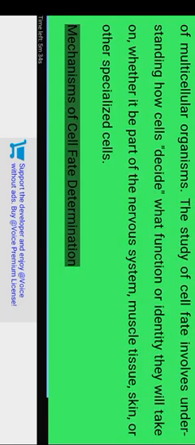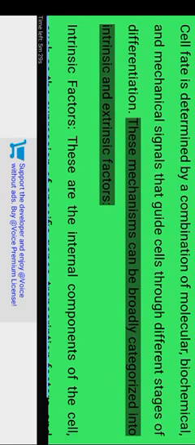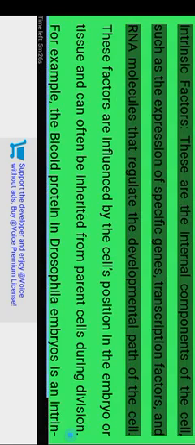The study of cell fate involves understanding how cells decide what function or identity they will take on, whether it be part of the nervous system, muscle tissue, skin, or other specialized cells. Mechanisms of cell fate determination. Cell fate is determined by a combination of molecular, biochemical, and mechanical signals that guide cells through different stages of differentiation. These mechanisms can be broadly categorized into intrinsic and extrinsic factors.